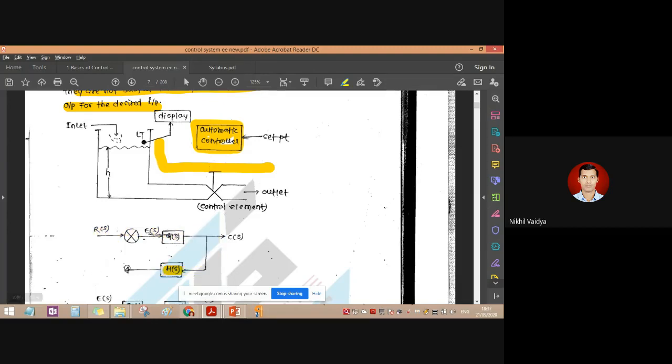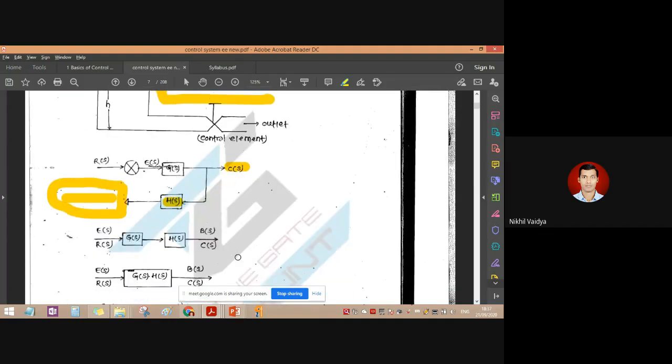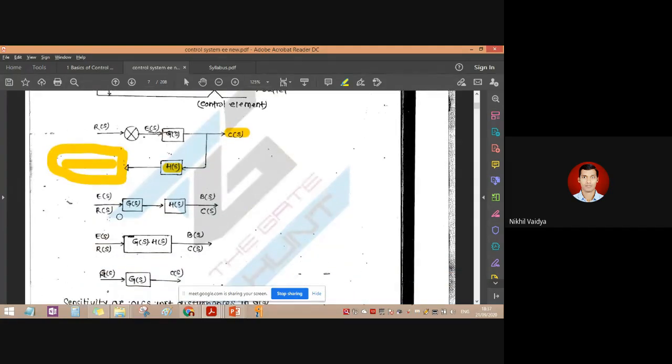It is just connected to a display here, just to display the output reading. Generally in open loop systems it is also not used, but the example is just given here. It can be used for just displaying the reading of the output. All these are examples of open loop. So this is also an open loop system.